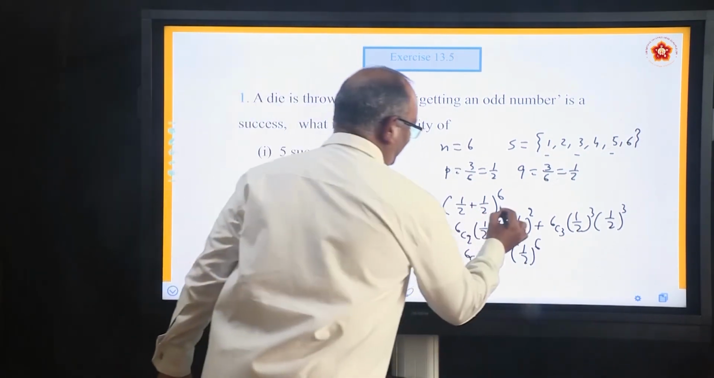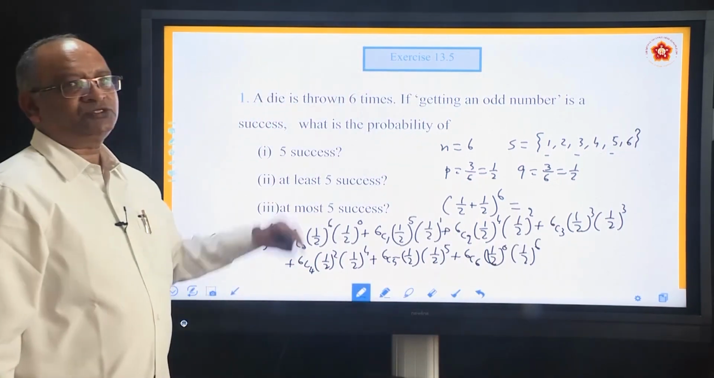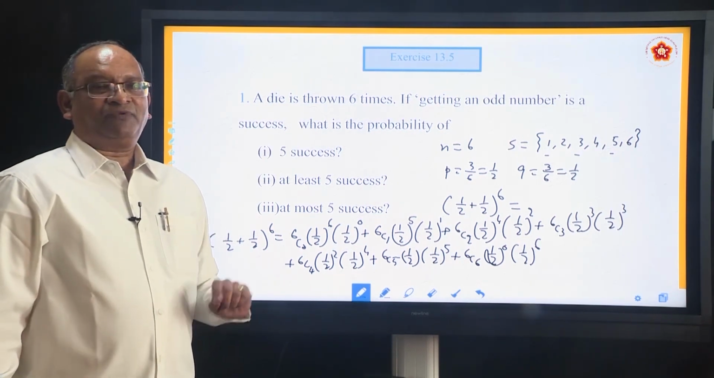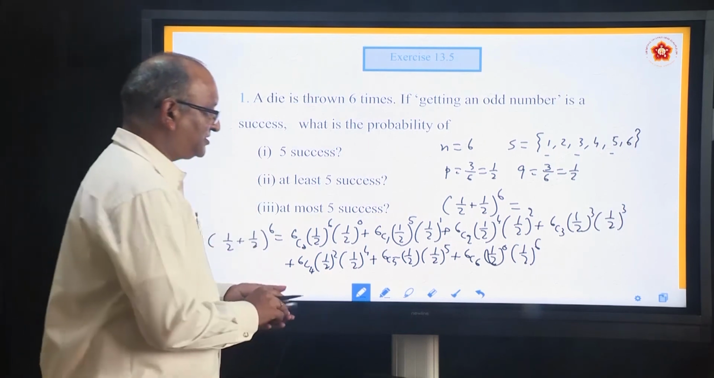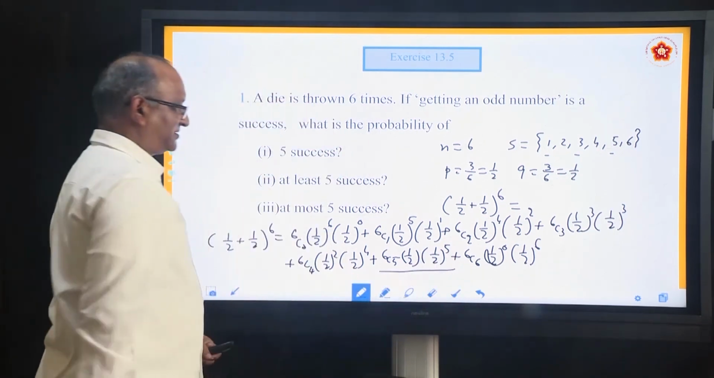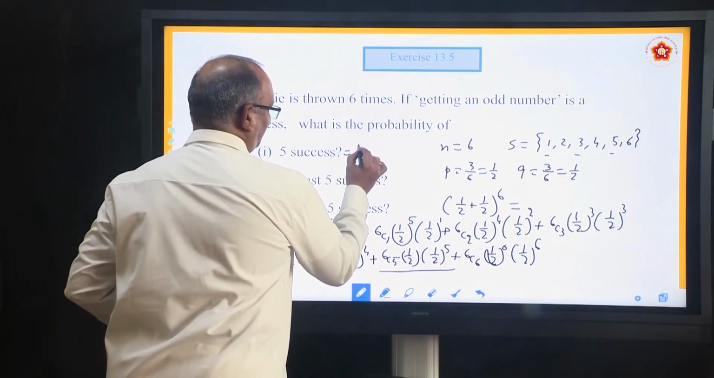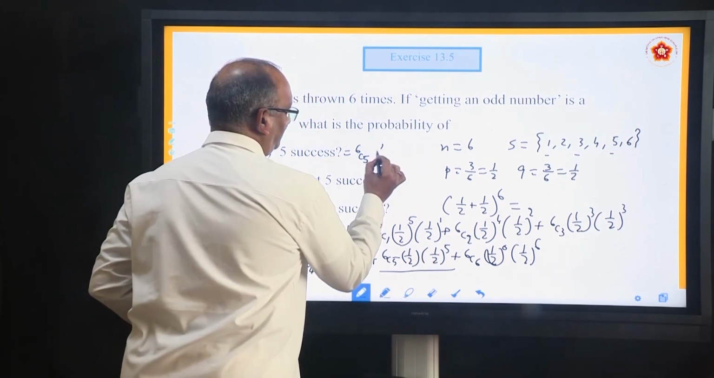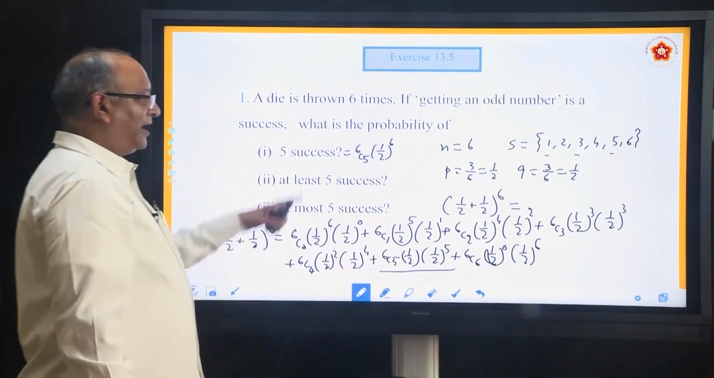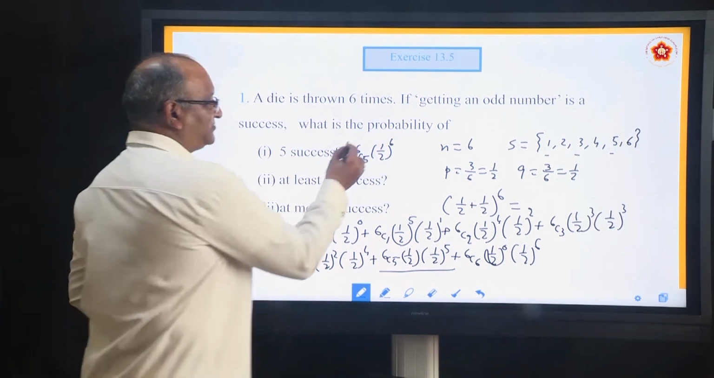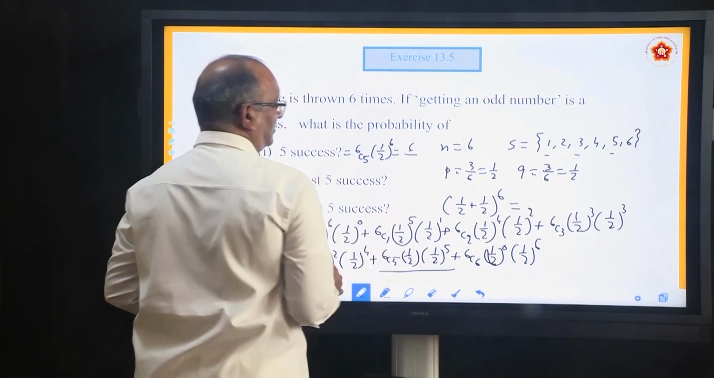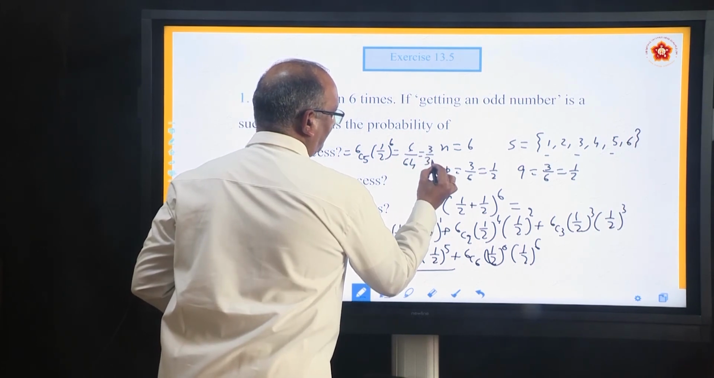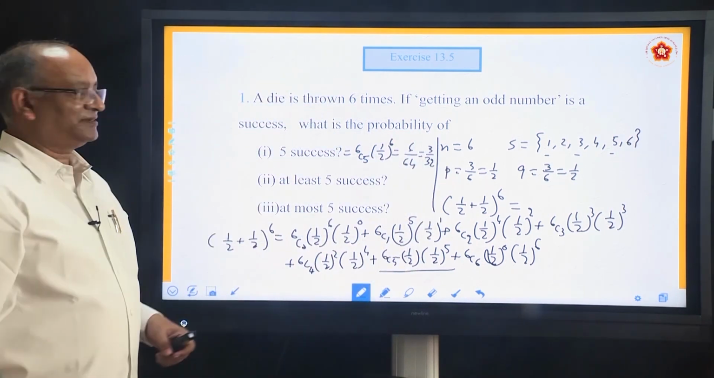If you do this expansion, the advantage is any question you can solve. How? What does he want? 5 successes. 5 successes, 6C5. Which is 6C5? This one. This is the 5 successes. So how much is it? It is 6C5 (1 by 2) into (1 by 2) to the power 5, which will give you (1 by 2) to the power 6. What is 6C5? It is 6. What is (1 by 2) to the power 6? It is 1 by 64. So the answer is 3 by 32. This is the first answer.